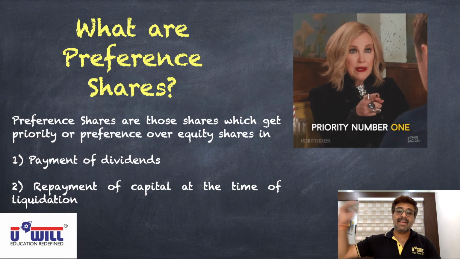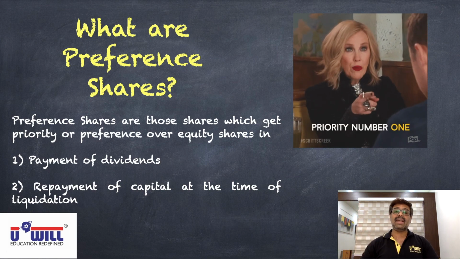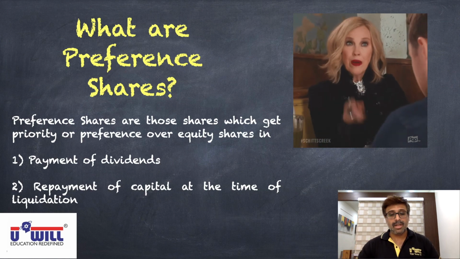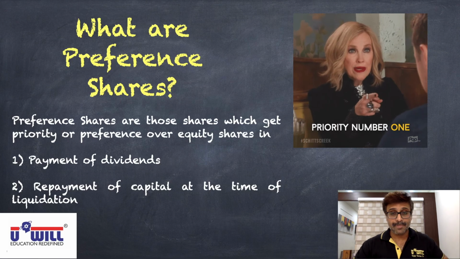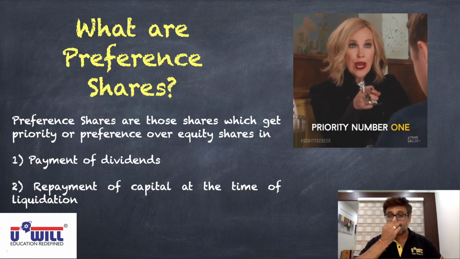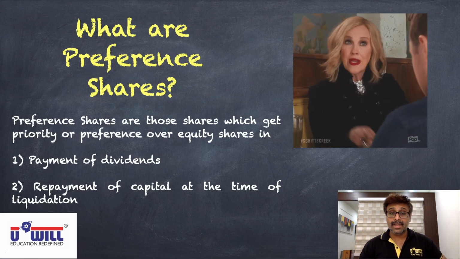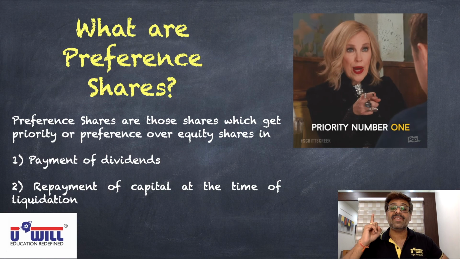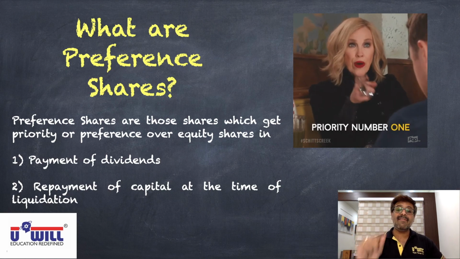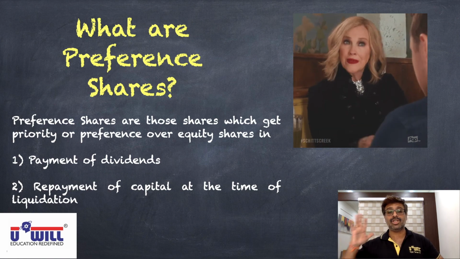And after giving dividend to the preference shareholders, if profits are still left, whatever is left out will get distributed amongst equity shareholders. So why are preference shares called preference shares? Because they get preference, they get priority. Which is the first thing in which they get priority? Payment of dividends. They will get the dividend before equity shareholders.